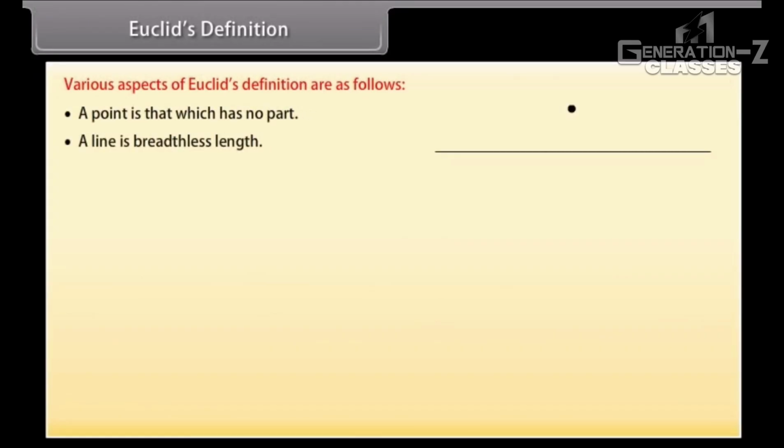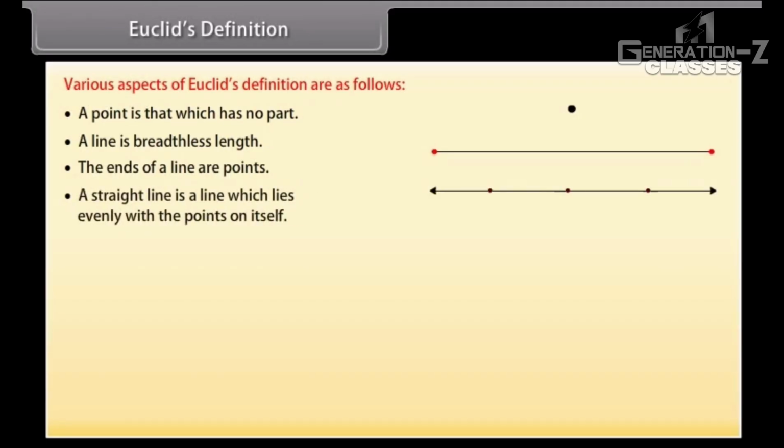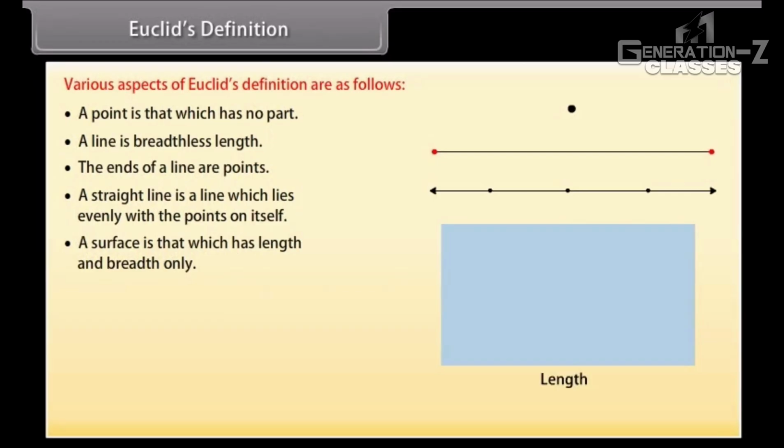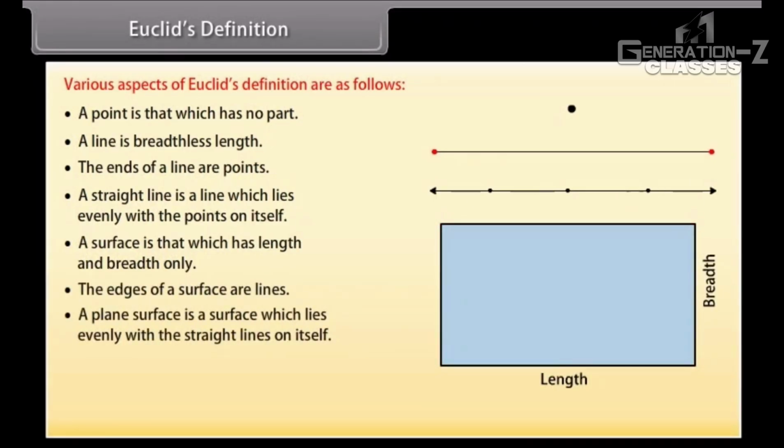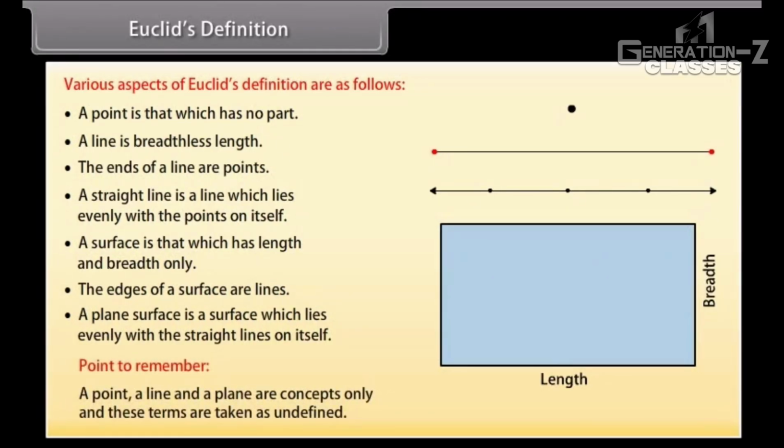A few of them are: a point is that which has no part; a line is breadthless length; the ends of a line are points; a straight line is a line which lies evenly with the points on itself; a surface is that which has length and breadth only; the edges of a surface are lines; a plane surface is a surface which lies evenly with the straight lines on itself. Point to remember: a point, a line and a plane are concepts only, and these terms are taken as undefined.